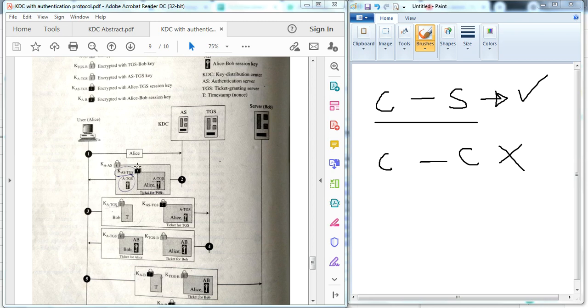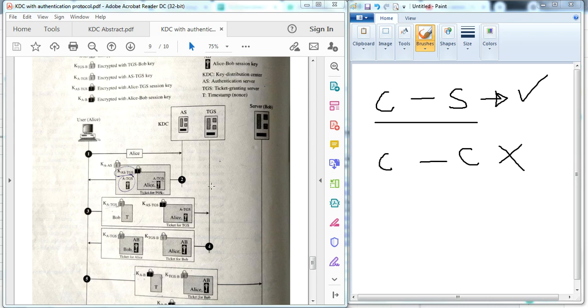When Alice receives this message, she decrypts the outer message and gets the key between Alice and the TGS. Then she encrypts a timestamp T with the Alice and TGS key, so the TGS can decrypt it, along with the identity of Bob: I want to communicate with Bob. She also sends the K_AS,TGS message that came from the authentication server.